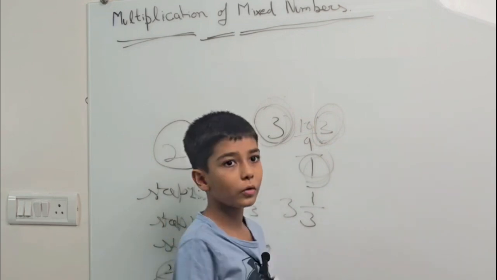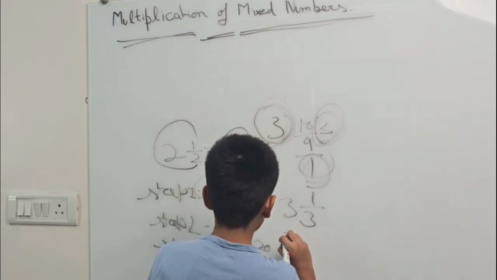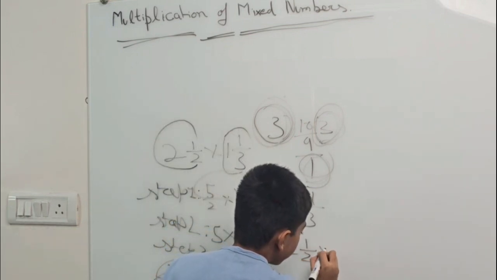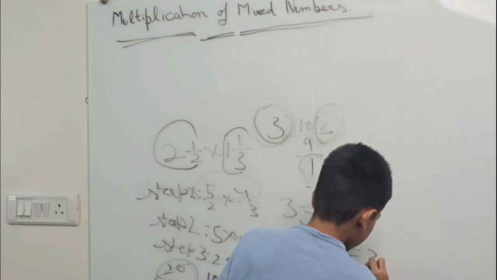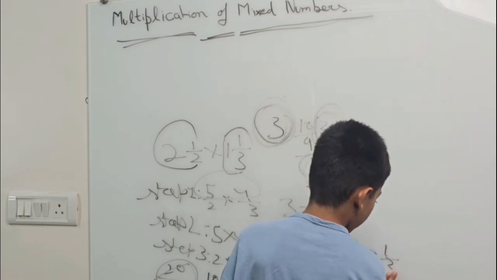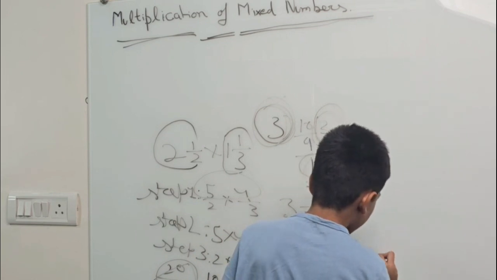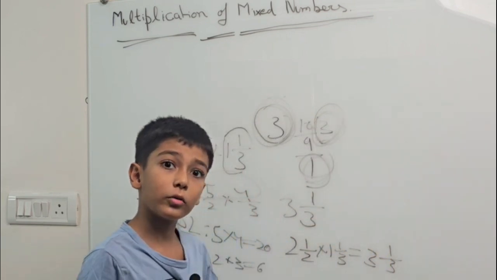So simple. So here 2 and 1/2 multiply 1 and 1/3 equals 3 and 1/3. 3 and 1/3. So simple.